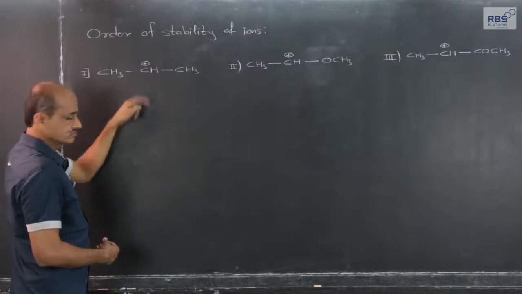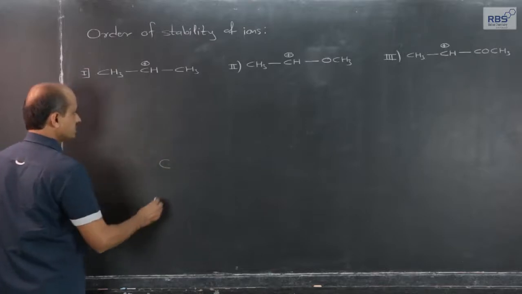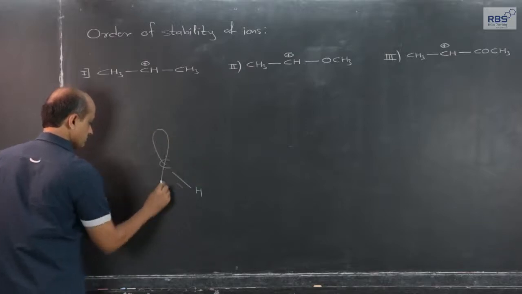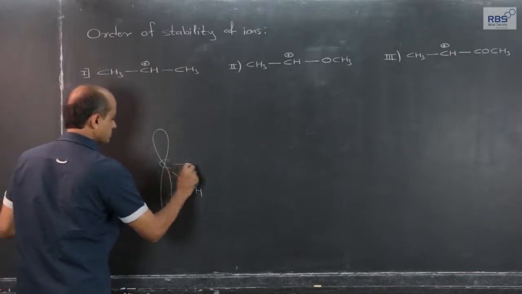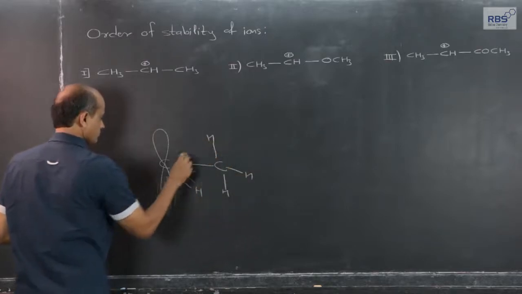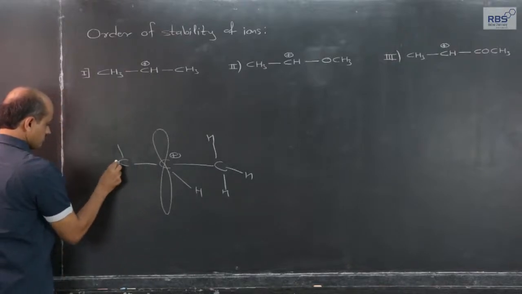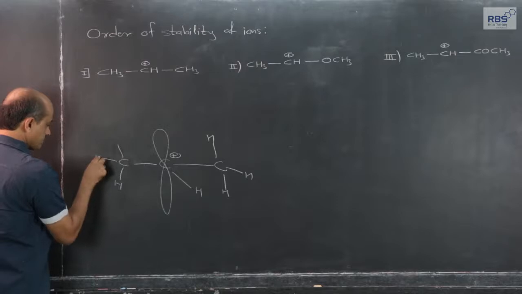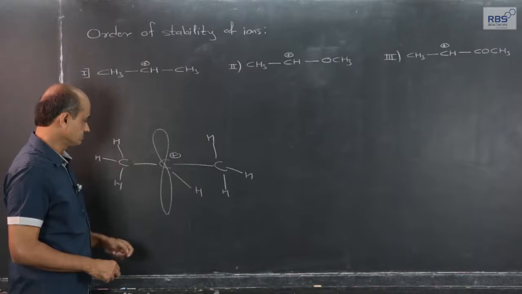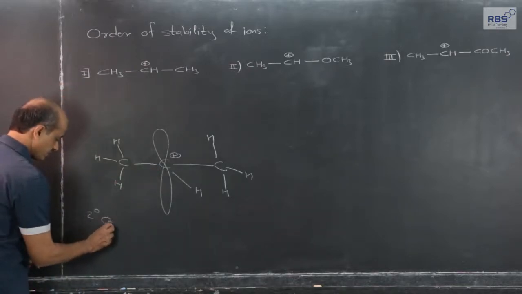This is the carbocation. Now, let me write the optimum structure, I can say. Carbonium ion, positively charged carbon, and 2 methyl groups are present. The carbon atom is attached to 2 other carbon atoms. So, this is a secondary carbonium ion.